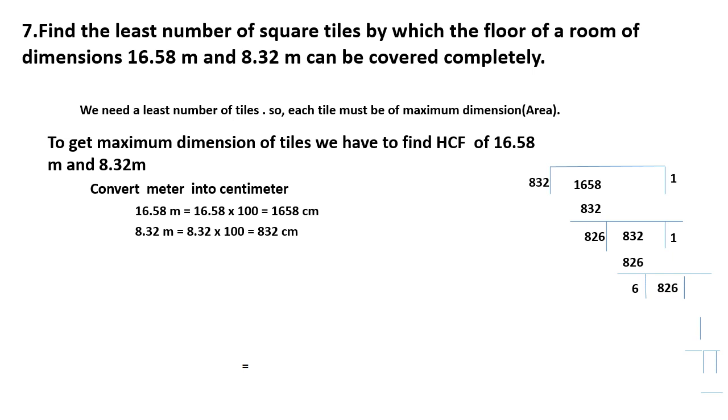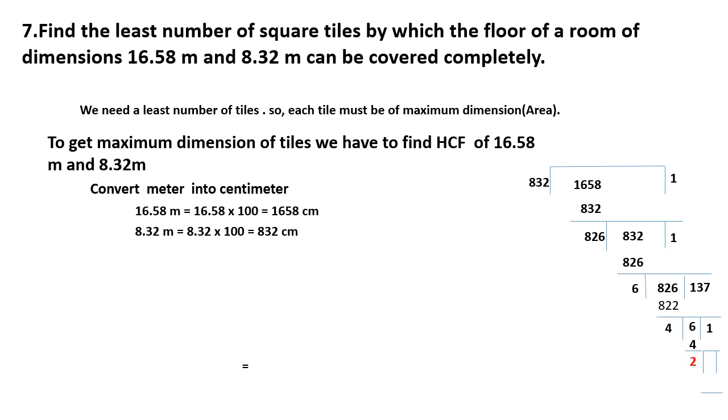Then take 826 inside that column and divide 826 by 6, then you will get 137. The answer will be 822. Subtract this, you will get 4. Then there is 6, you can put the 6 inside that column. Then divide 6 by 4, how many times? Only one time. Then you will get 4.